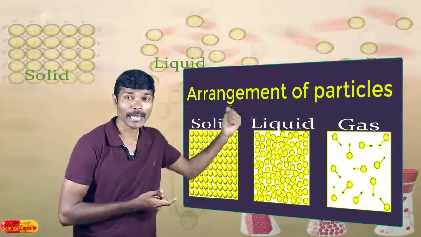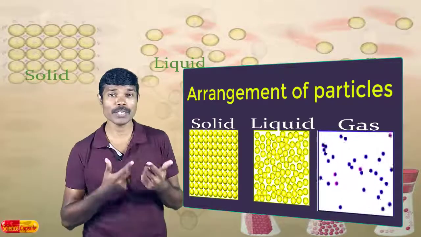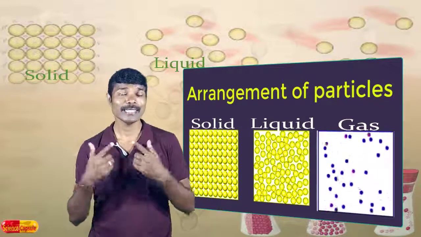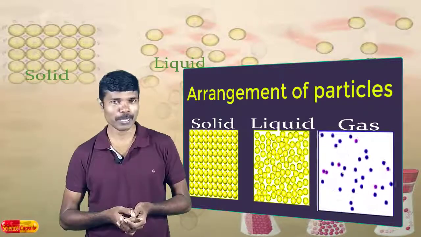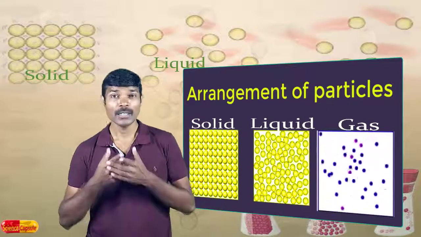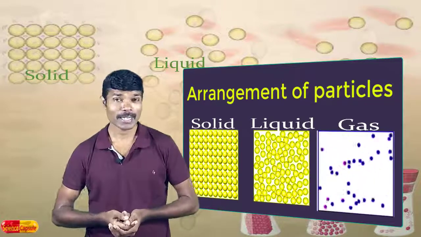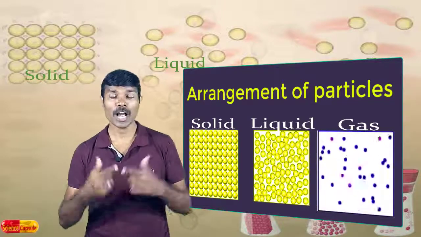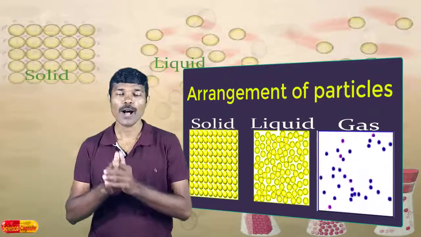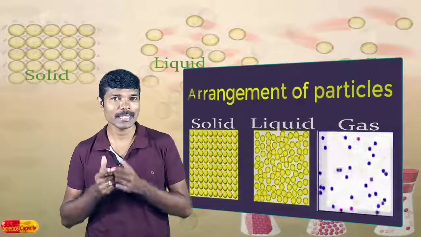In the case of gases, the motion of the particles is much faster because the particles have plenty of space. Since gases have plenty of intermolecular spaces, the particles move randomly in different directions. Due to this motion, it has more kinetic energy. As far as kinetic energy is concerned, gases will have more kinetic energy and solids will have less. However, the kinetic energy of the particles can be increased by increasing the temperature.